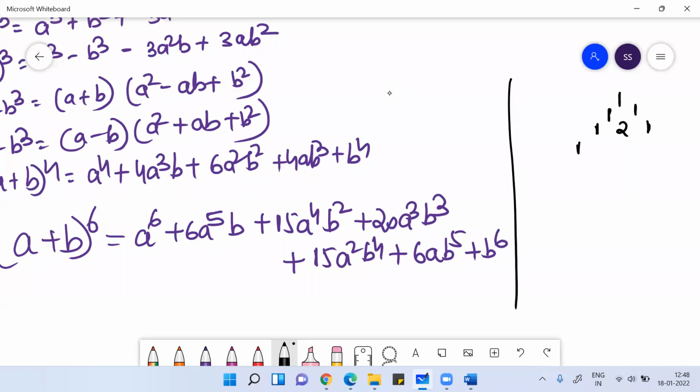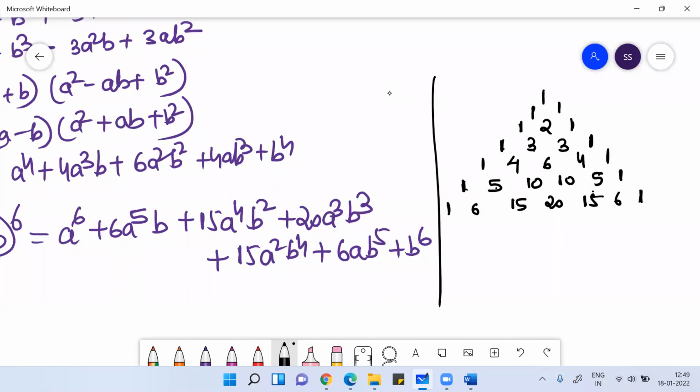See the sum, do the sum: 1 plus 1 is 2, 2 plus 1 is 3, 1 3 3 1, then 1 4 6 4 1, then 1 5 10 10 5 1, then 1 6 15 20 15 6 1, then 1 7 21 35 35 21 7 1.